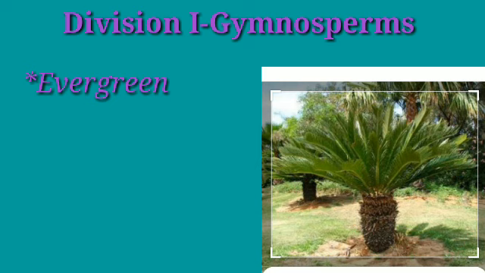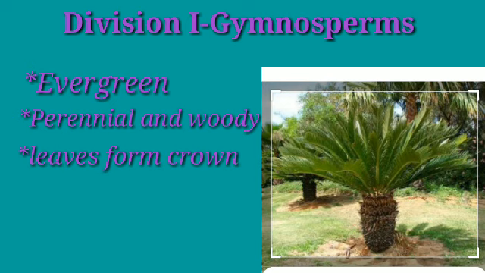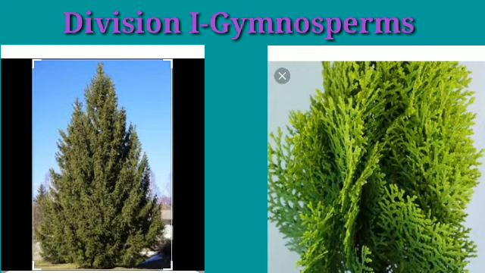Next is gymnosperm. This is one of the divisions of phanerogams. It shows the evergreen plants. They are perennial and woody and the leaves form a crown-like structure at the top of the plant. These are Devdar and the Thuja. That is also the examples of gymnosperm plants. Devdar is called a pinus or in some countries it is called a spruce plant also. It mostly grows in snowy regions. Thuja is also called a moorpankhi plant.